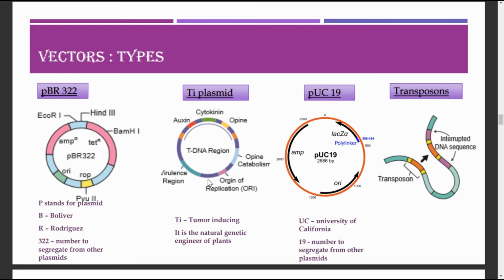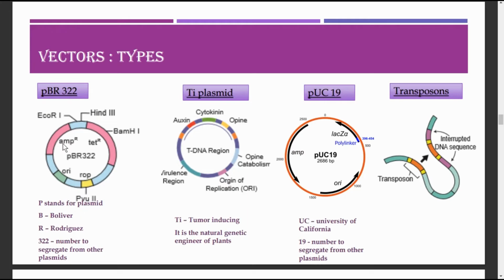It contains 4361 base pairs. So in this name, p denotes the plasmid, B and R denote the scientists who developed this plasmid, that is Bolivar and Rodriguez. And the number 322 is the number of the plasmid developed in the laboratory by them.